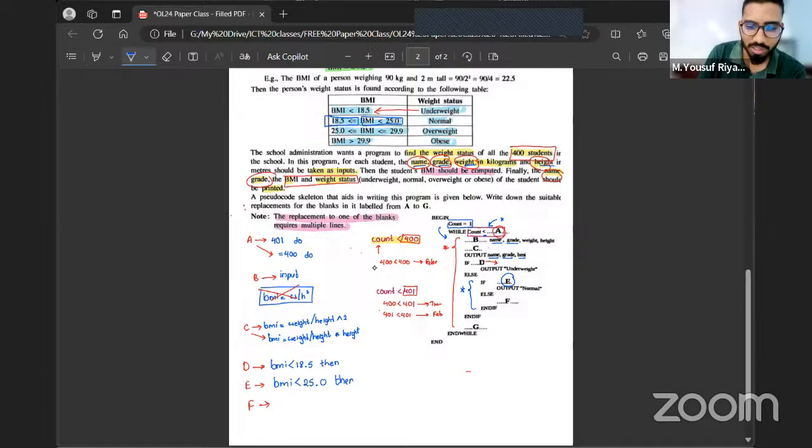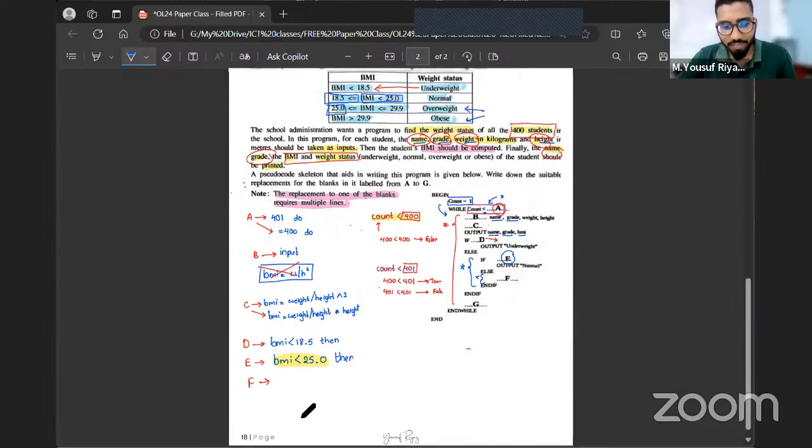That is actually affecting statement F. If you come to the else part, then obviously the BMI is greater than 25.0, because in condition E we are checking whether BMI is less than 25. So only if the BMI is greater than 25.0 will we come to this else section. Inside the else section, we figure out whether the weight is overweight or obese.